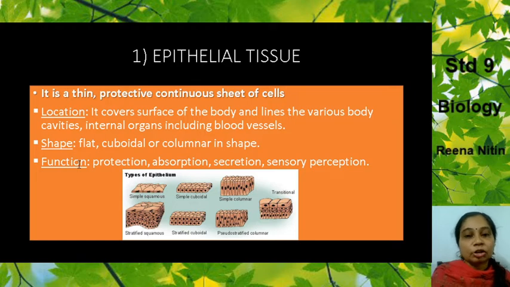Now we come to the function of epithelial tissue. Obviously, it is a covering, so it has to provide protection. Absorption also, it has to be absorbing in nature. It has to be secretive, secretion should also be its function, and sensory perception. Why are you able to feel something on your skin? Because of the epithelial tissue which is lining the skin. So its function is protection, to protect your body, to absorb, to secrete, and for sensory perception. You understood? Sensory perception means to feel, to perceive your senses.